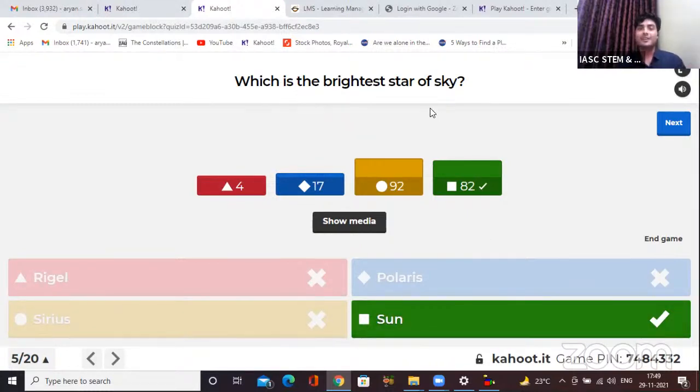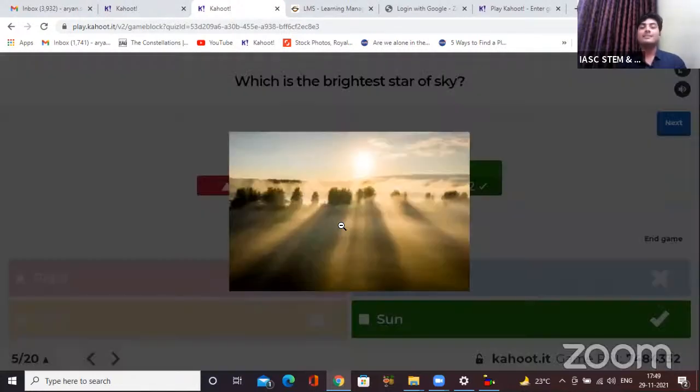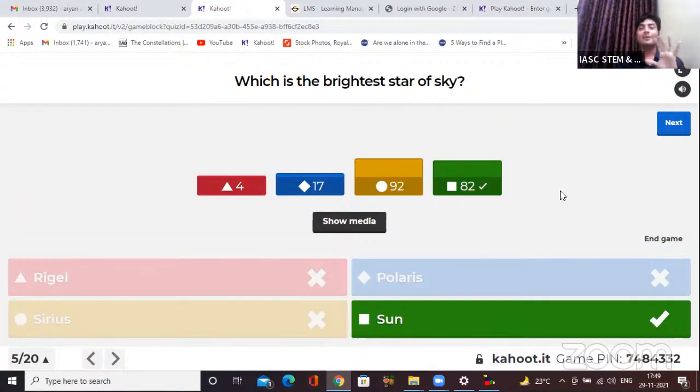That's the brightest star. The Sun is also a star, right? And here I have not mentioned whether a night sky or a day sky, it's just sky, right? So Sun is the right answer over here. Also, sometimes the answer is getting revealed in the images. So if you keep your eye carefully all around on the screen, hopefully you'll get many of them right.